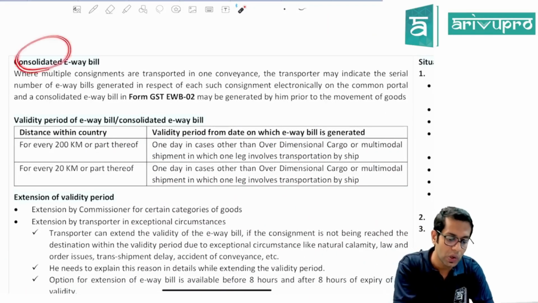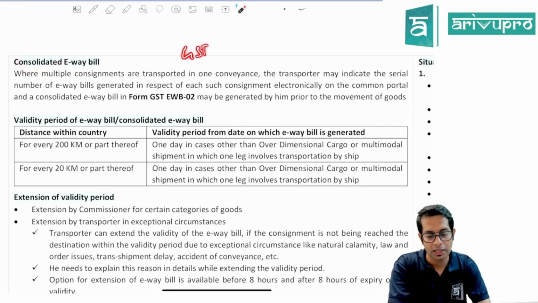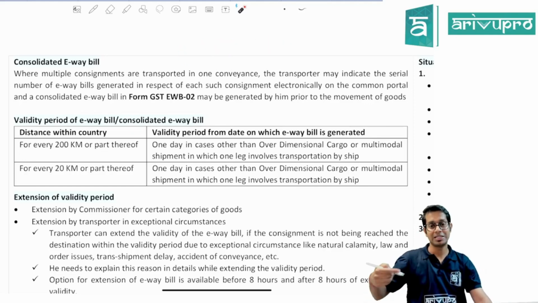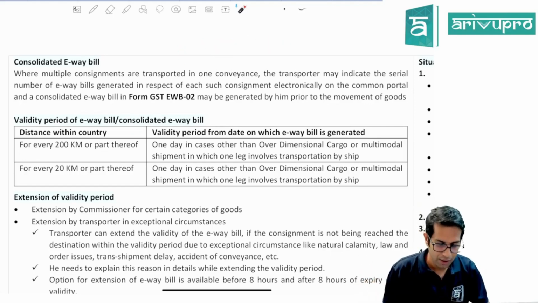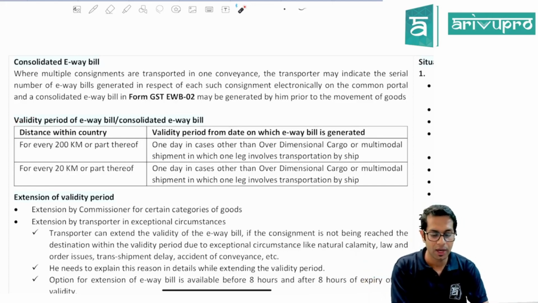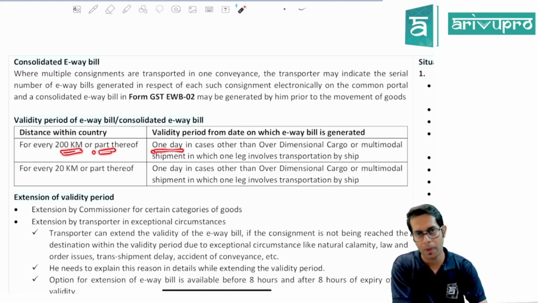That is also there. Consolidated e-way bill. You can generate a consolidated e-way bill in form GST EWB 02 if more than one consignment is going in a particular vehicle. Then, sir, what is the validity of an e-way bill? The validity of the e-way bill will be 1 day for every 200 kilometers or part thereof.